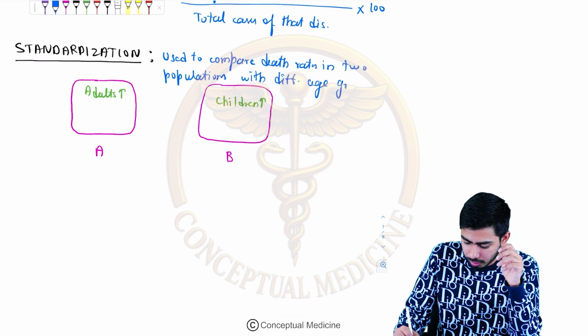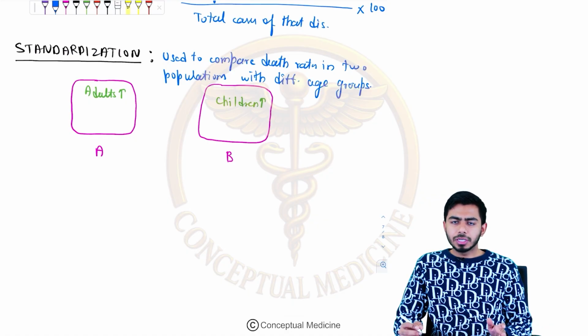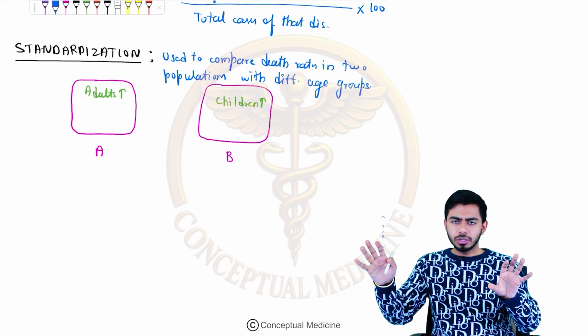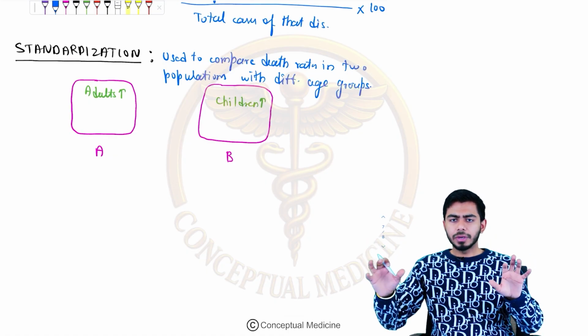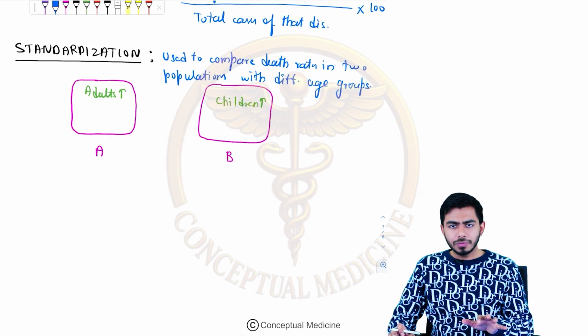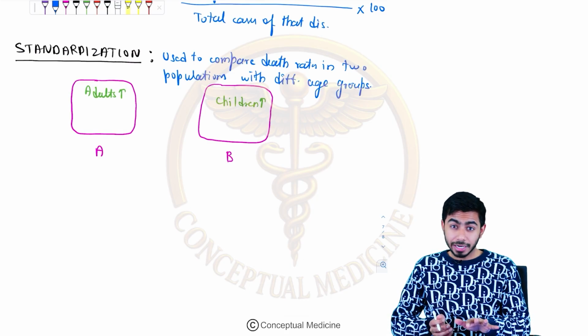Okay, with different age groups. So the number of death rates I am comparing basically in two different populations. If I have the age specific data in my hand, then it would be the age specific death rate. If I have that particular count, then it would be the direct standardization.